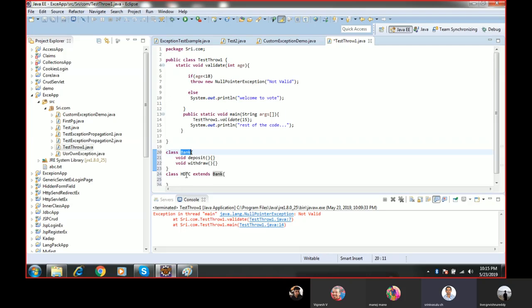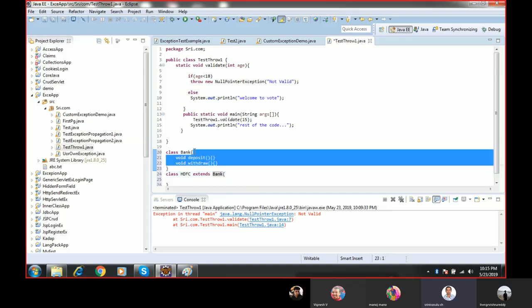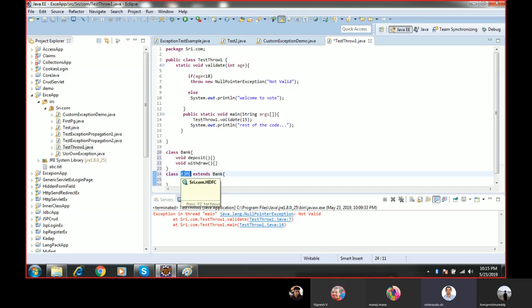Now HDFC also acts as a bank. What is the behavior of the bank? Deposit is the behavior, withdraw is the behavior. When it gets inherited, HDFC also gets the same behavior of the bank.